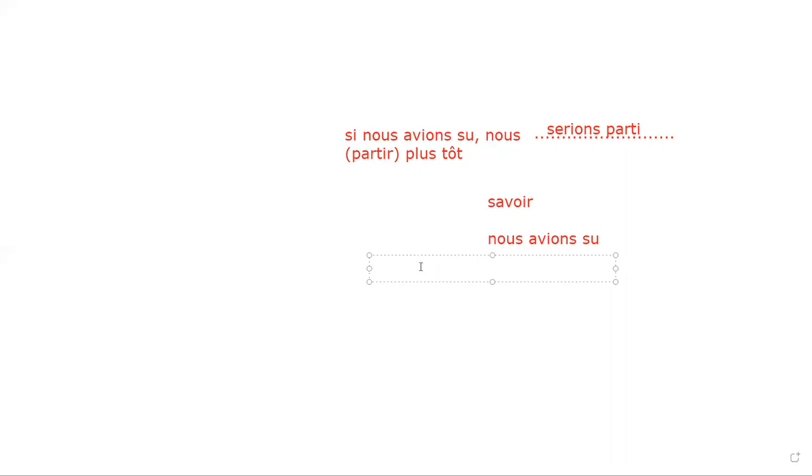Now for example, if I give you some translation from English, you say, if we had practiced, we would have scored good.